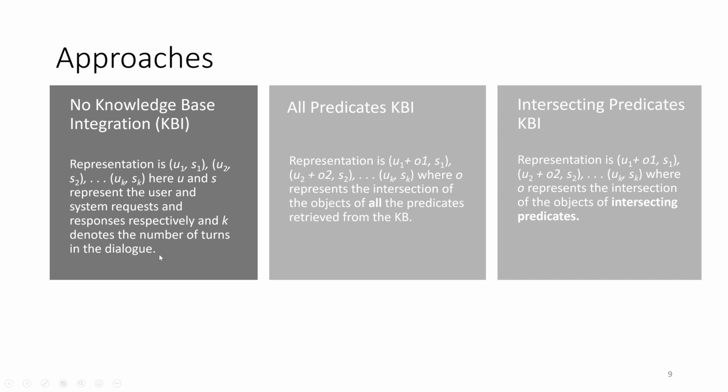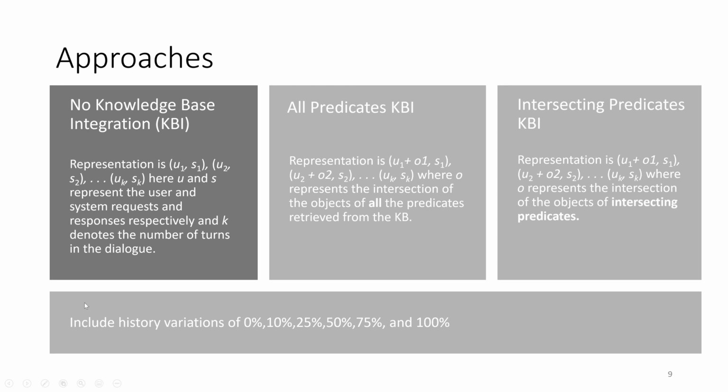Here, U and S represent the user and system requests and responses respectively, and K denotes the number of turns in the dialogue. We also have the all predicates KBI, and this means we are integrating the knowledge base in this scenario, where we check for predicates that occur in the knowledge base and intersect in the user input. And the intersecting predicates KBI is another variation of the all predicates KBI, but it is more enhanced. And we will discover how these three approaches are different in the next slides. Also, in each of these approaches, we have included history variations of 0, 10, 25, 50, 75, and 100%. The following slides will include examples to better understand each approach.